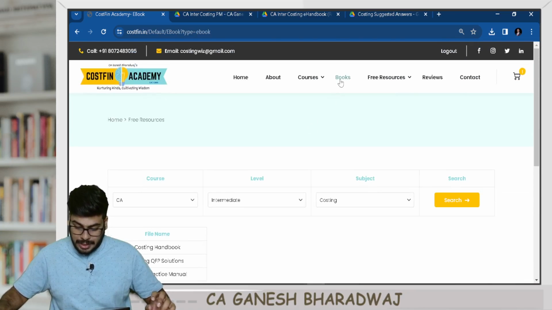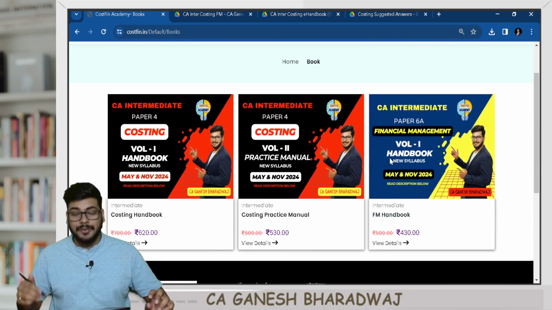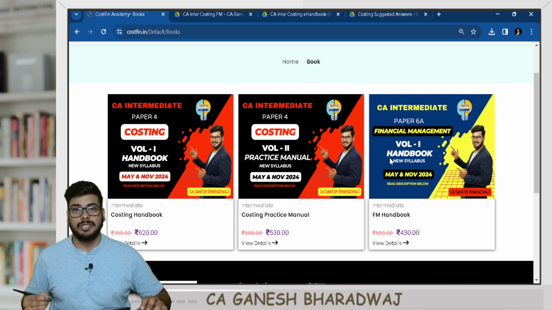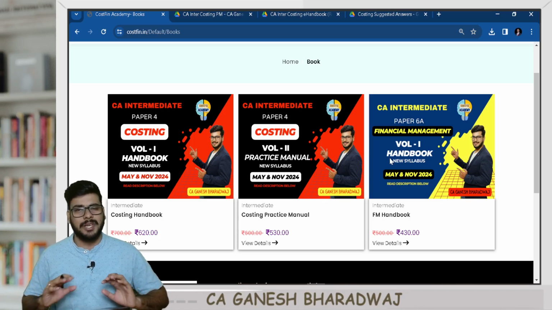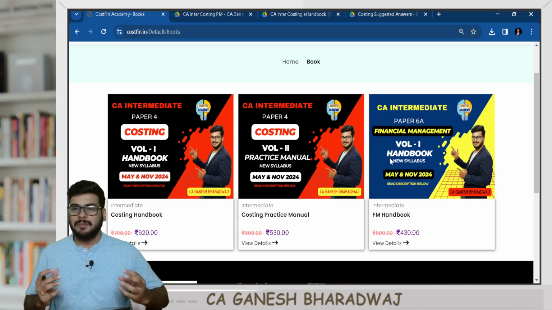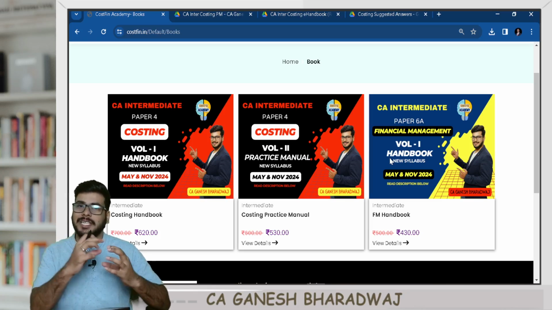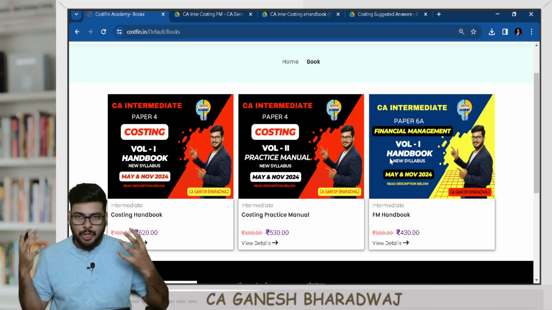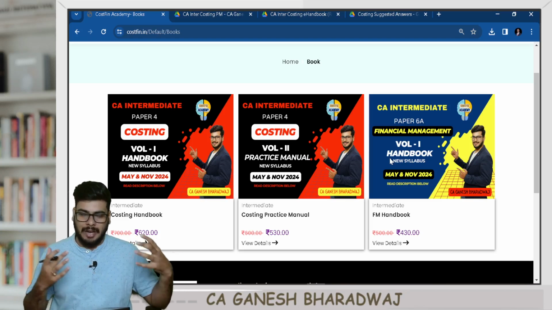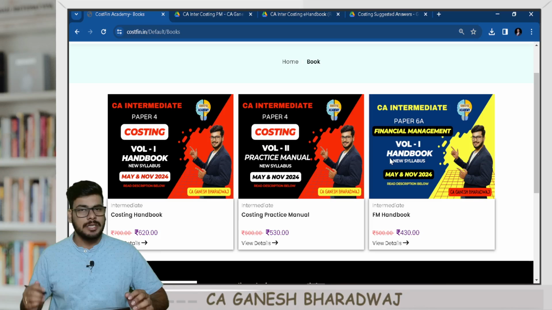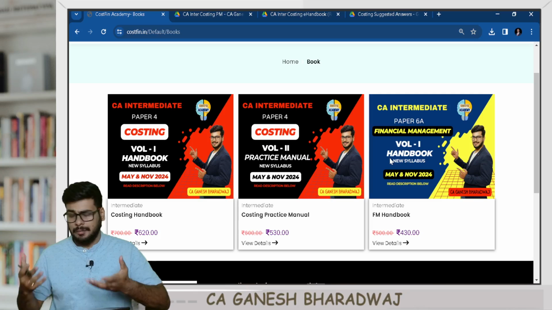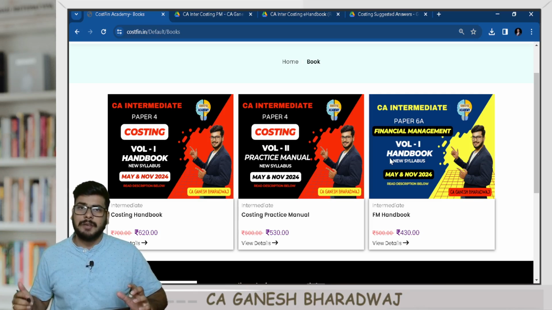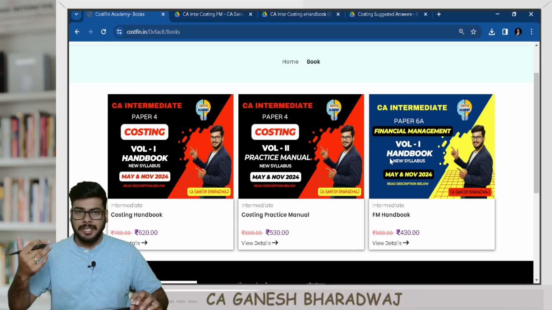Now, you might notice that in this book section, for financial management, the practice manual is not yet ready. In the next few days, we will be releasing that also. Please do not worry, because in financial management we have a lot of formulas that need to be typed, so a huge effort is going behind this. We have a dedicated team working on it. Once that is done, we will publish it on our website, and we will also make all the hard copies ready so you guys can order.